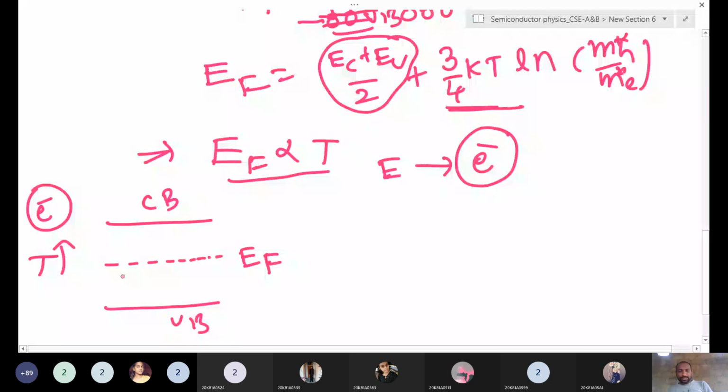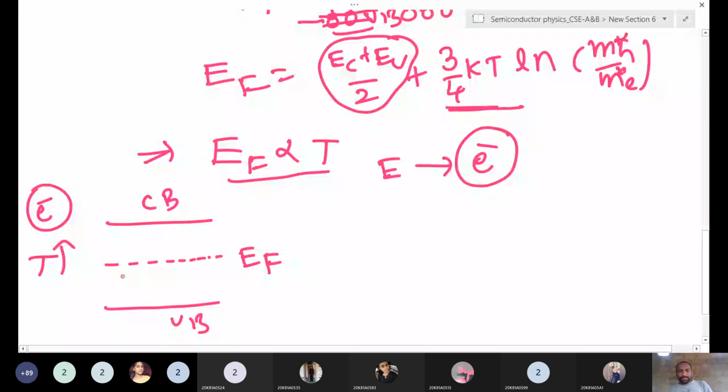If you explain with respect to electrons, the Fermi level is shifting towards the conduction band. If you take it in terms of holes, the Fermi level is shifting downside because holes are available in the valence band.